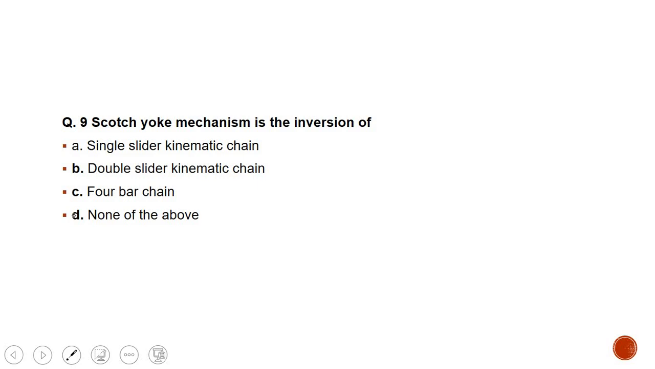Scotch yoke mechanism is the inversion of dash dash. Now this is a question from theory of machines. Theory of machines is one of the important topics from the mechanical engineering syllabus. The 4 options are A, single slider kinematic chain, B, double slider kinematic chain, C, 4-bar chain, and D, none of the above. The correct option is B, double slider kinematic chain.